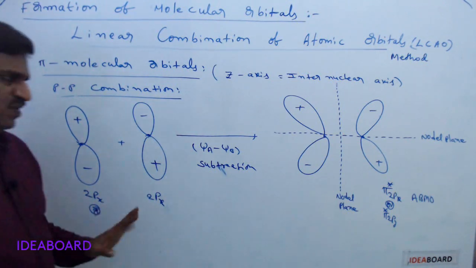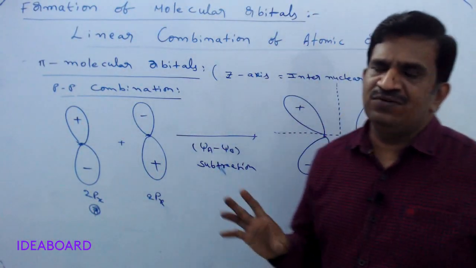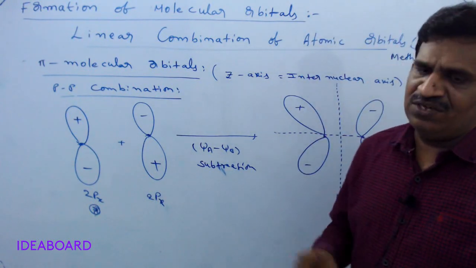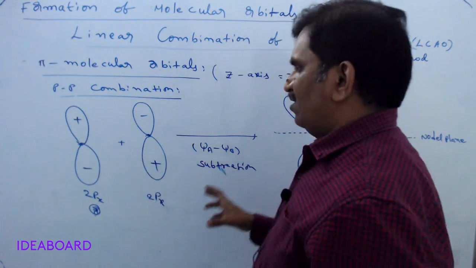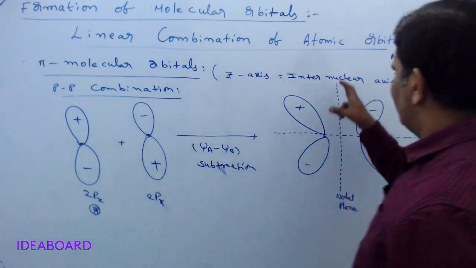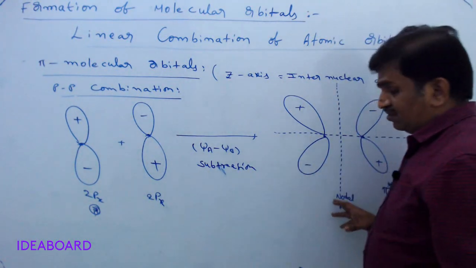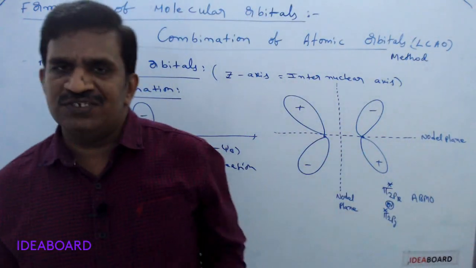All these things are theoretical, and based on this theory they are not asking any questions in the objective manner. In the NEET or JEE competitive examinations, they are not asking any question on this. Up to now, they asked only about the nodal planes of sigma star or sigma, pi 2px or pi star 2px orbitals.